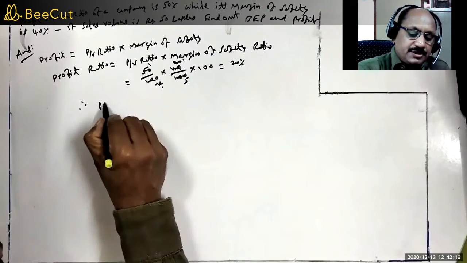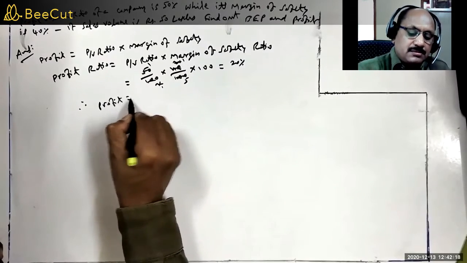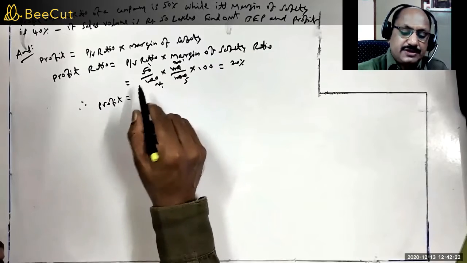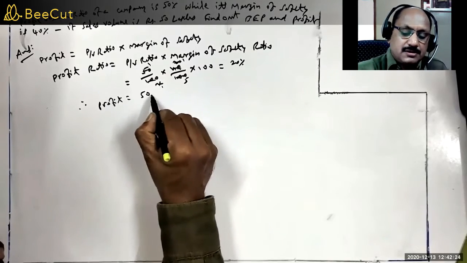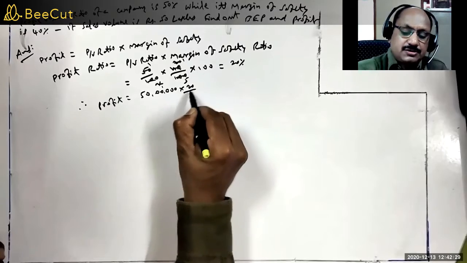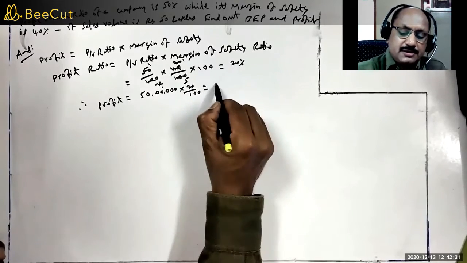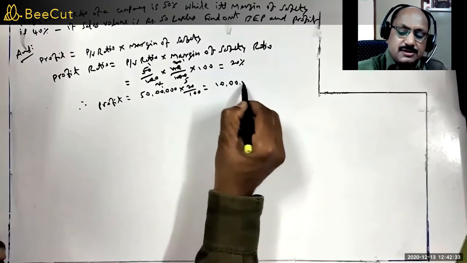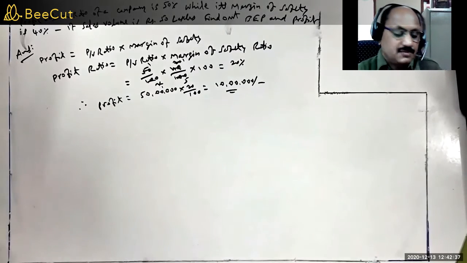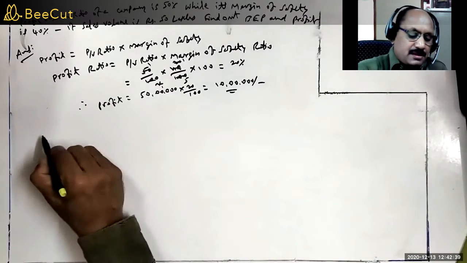Therefore, profit is equal to, we calculate profit ratio on sales. Sales given is 50 lakhs. 50 lakhs into 20 by 100, then you will get rupees 10 lakhs. So this is profit. Then we calculate BEP.